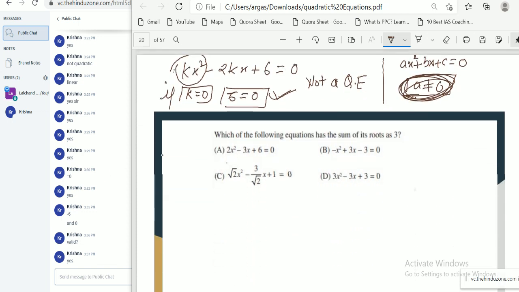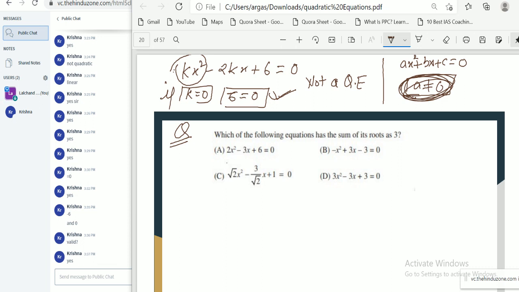So can you solve this question now? Which of the following equations has sum of roots as 3?